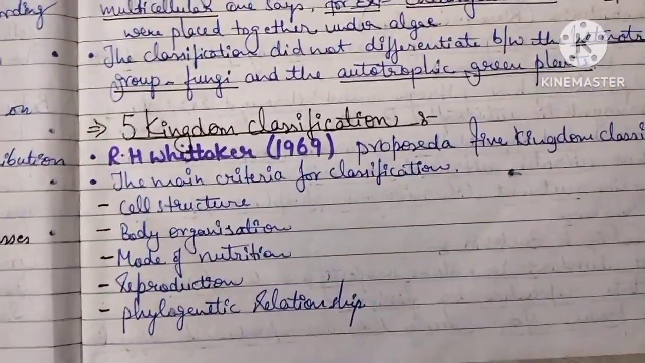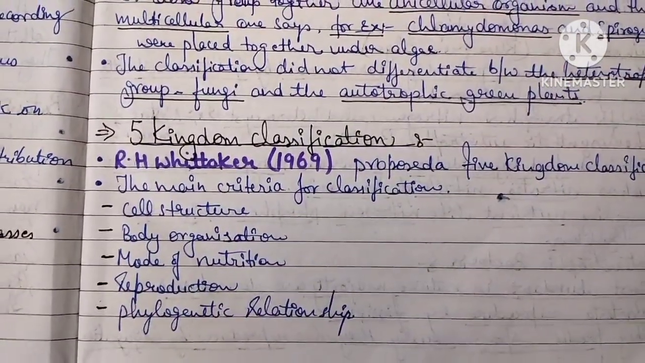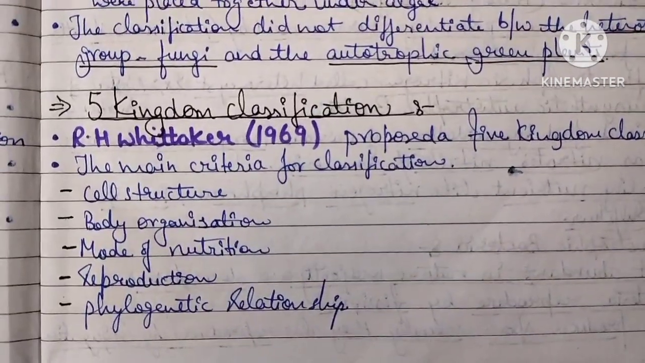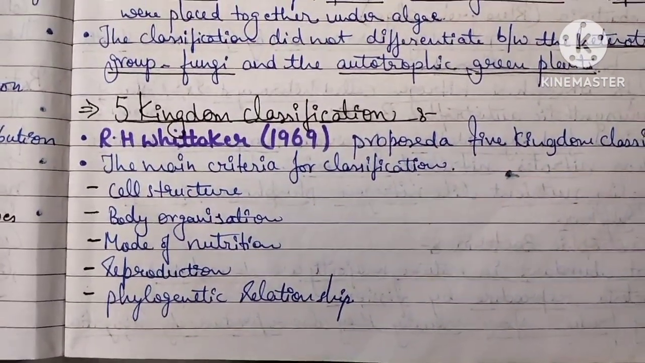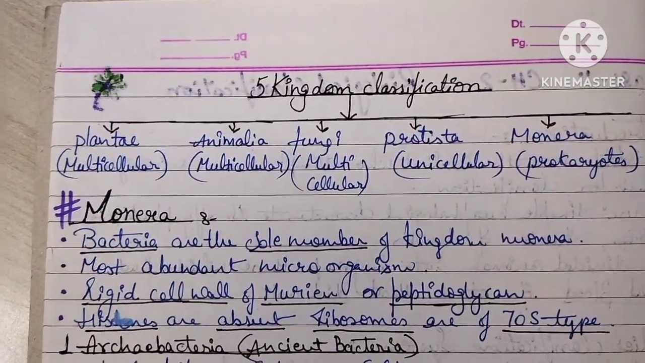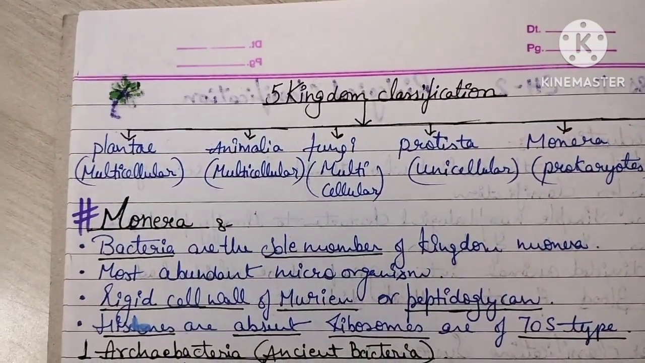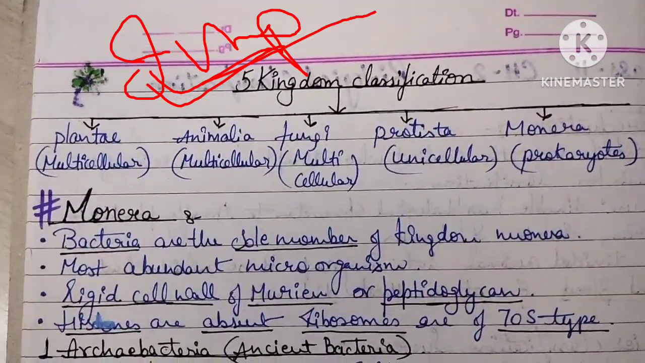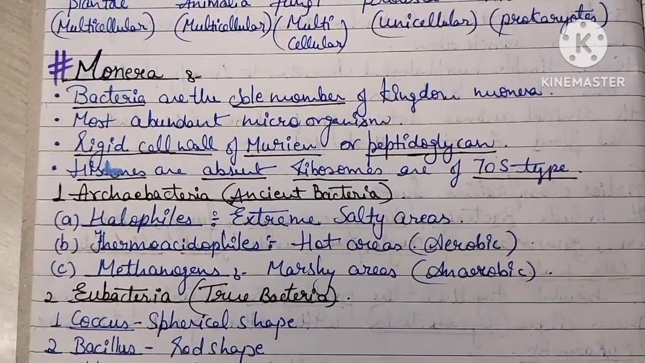Now, the five kingdom classification is given by R.H. Whittaker, 1969. He proposed the five kingdom classification. The main criteria for classification: cell structure, body organization, mode of nutrition, reproduction, and phylogenetic relationship. The five kingdoms are Plantae, multicellular; Animalia, multicellular; Fungi, also multicellular; Protista, unicellular; and Monera, prokaryotes.